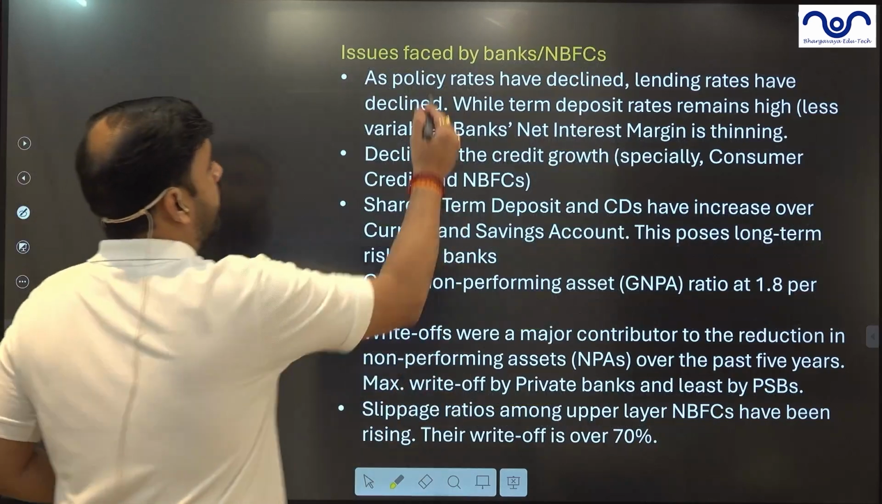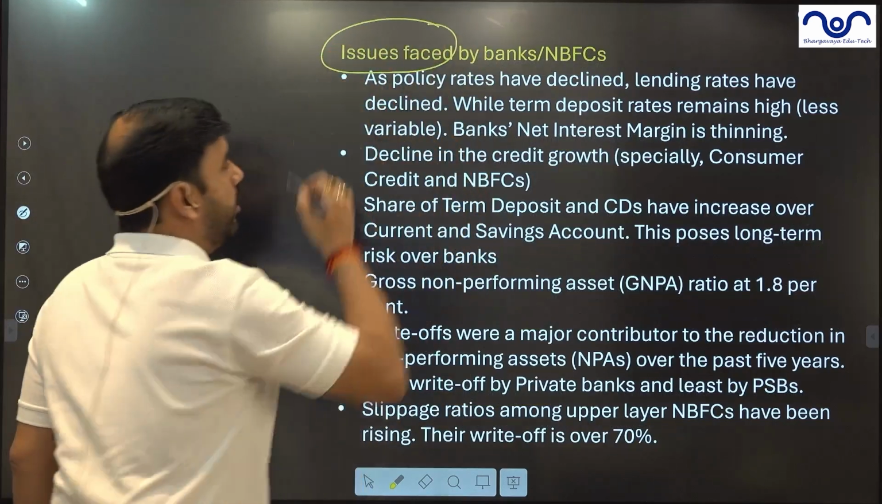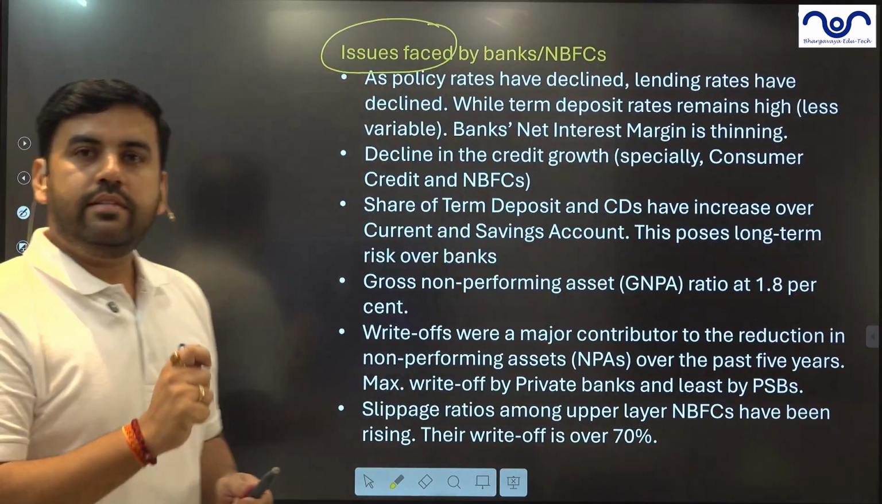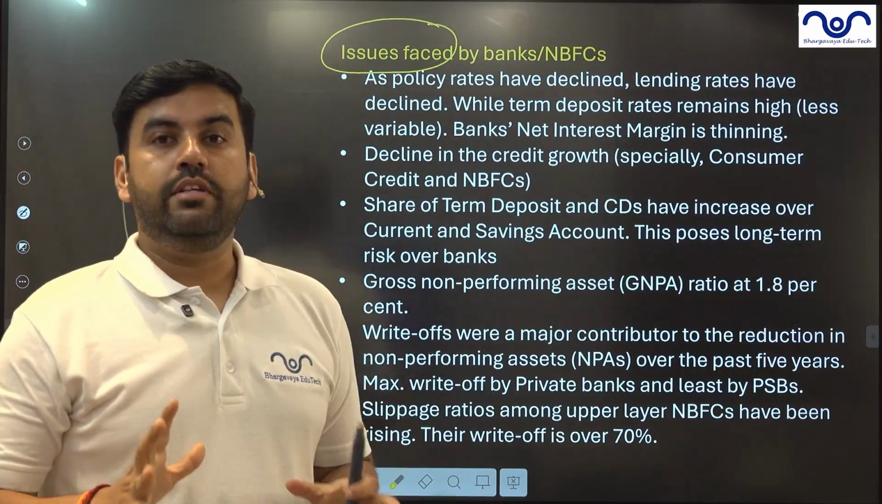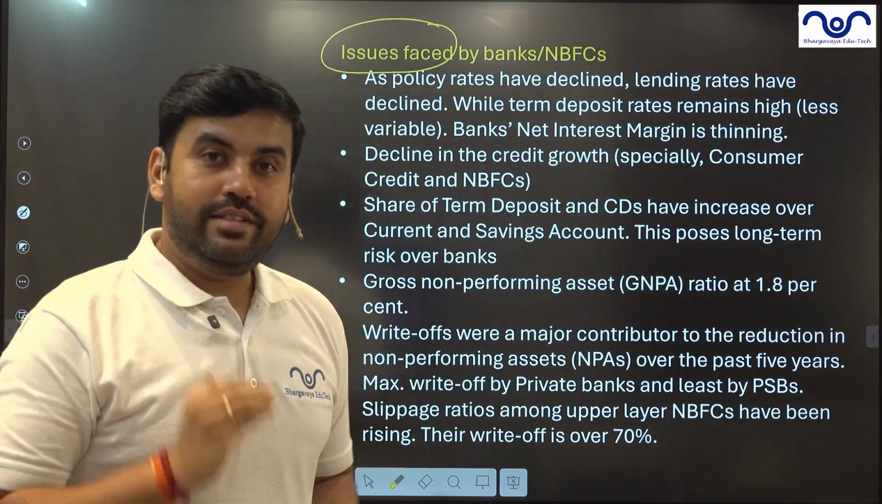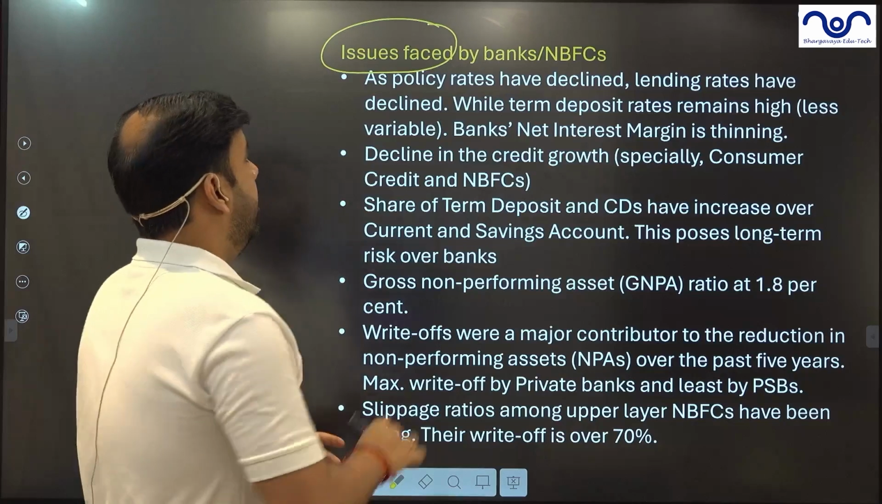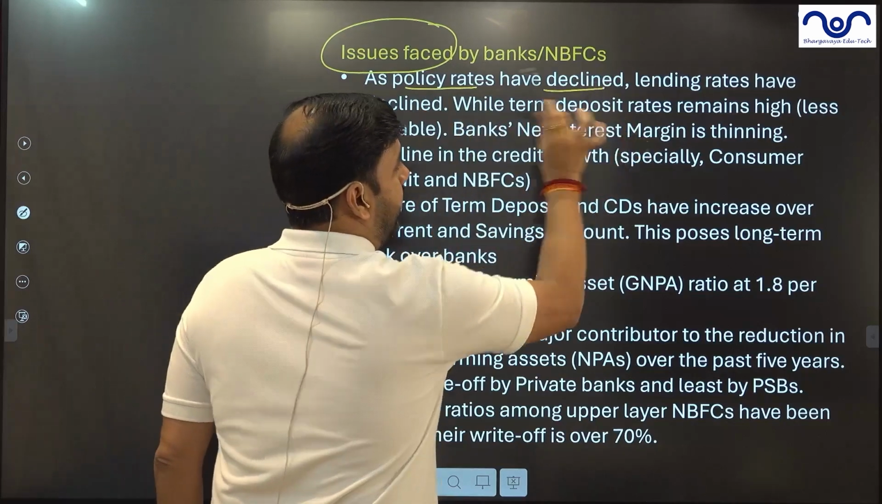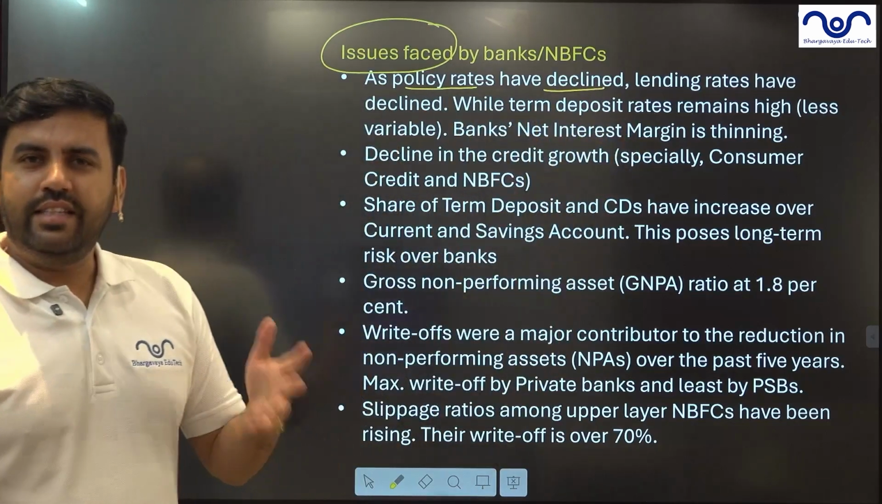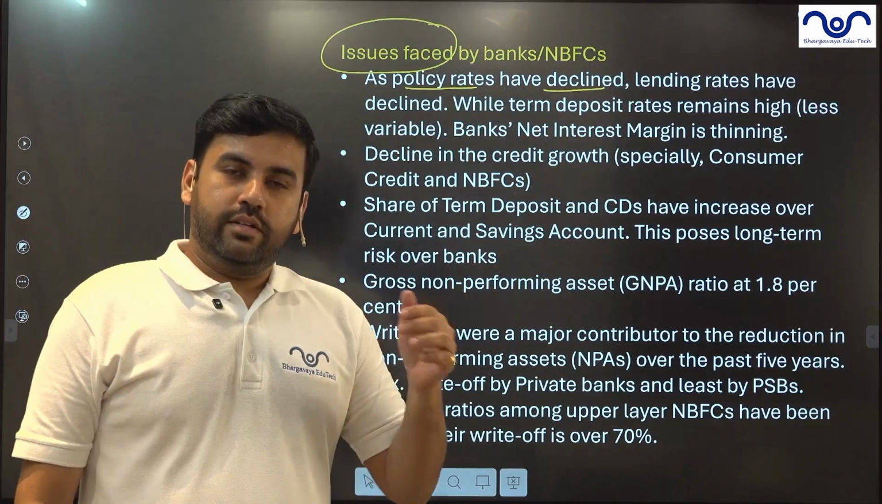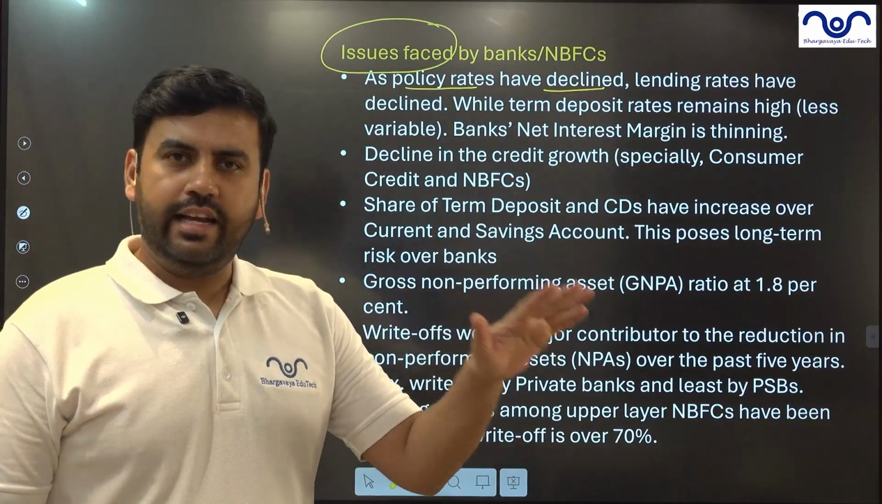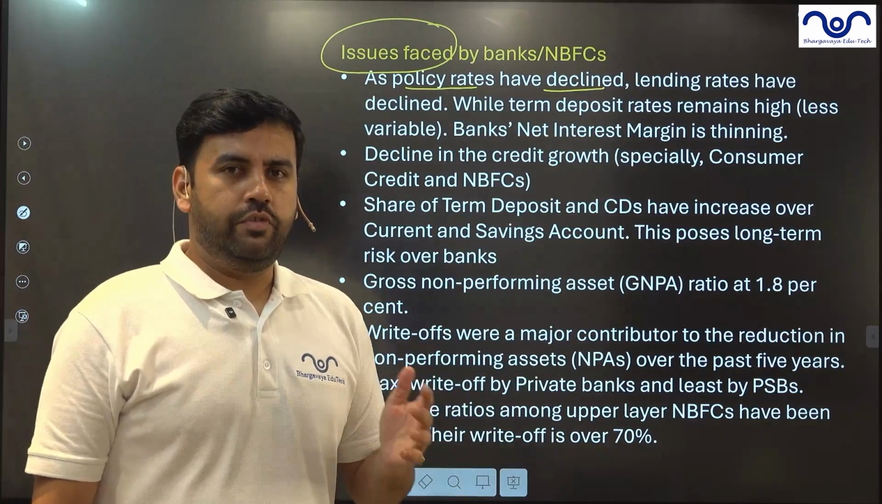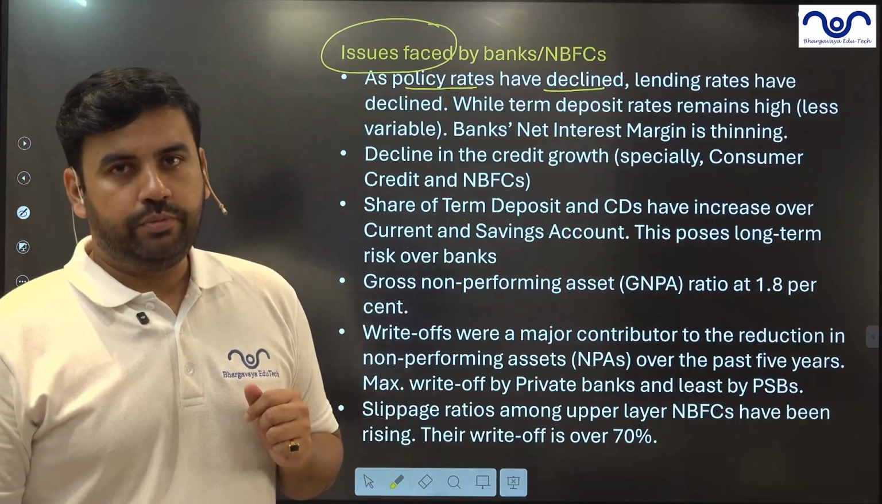However, issues. Now comes the real problem. Now the report has highlighted that although the Indian economy is very resilient, it still faces certain issues. What are those? As policy rates have declined, repo rate, CRR, SLR have been declined. LAF has been very accommodative in the past few monetary policy reports.